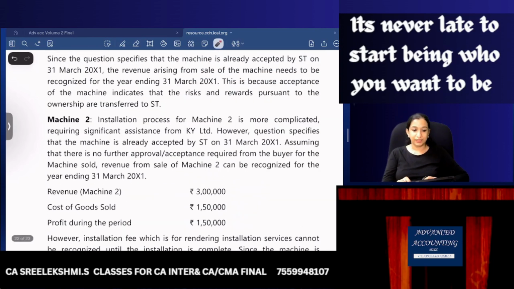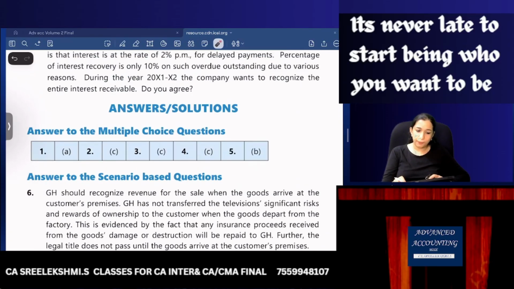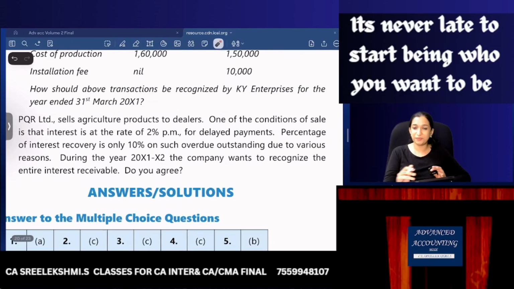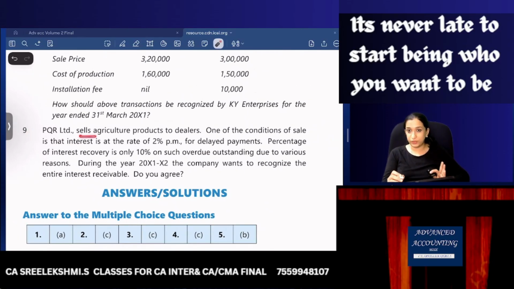Are you clear? Now the last question. What is the last one? PQR sells. Oh, this I think we have already read in the booklet. PQR sells agricultural products to dealers. One of the conditions of sale is that interest is at the rate of 2% per month for delayed payments. Percentage of interest recovery is only 10% on such overdue outstanding, due to various reasons. During the year 11-12, the company wants to recognize the entire interest receivable.